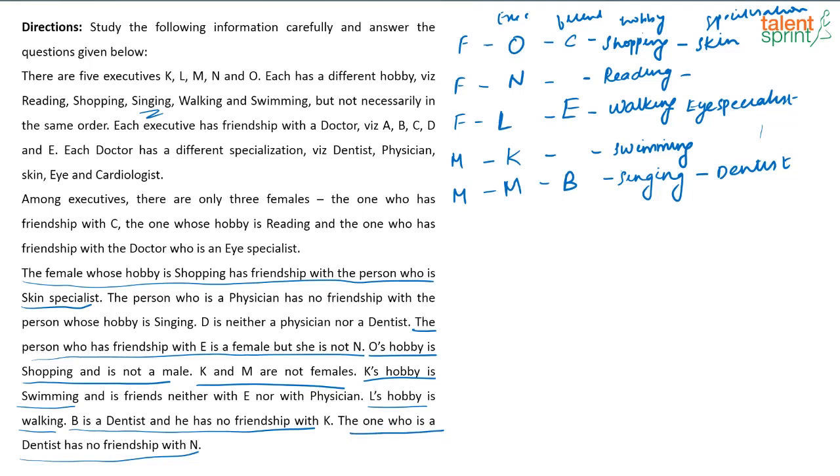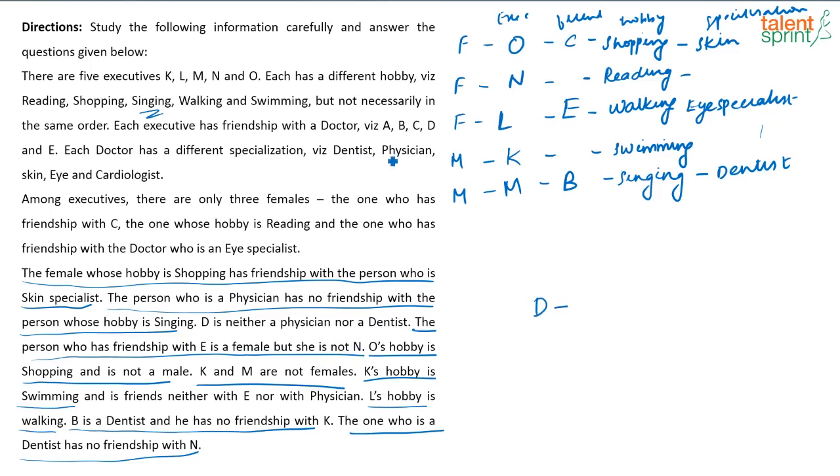Now, what are we left with? The person who is a physician has no friendship with the person whose hobby is singing. Yeah, that's already used, right? Singing is the dentist, that is done. D is neither a physician nor a dentist. So, what will D be?